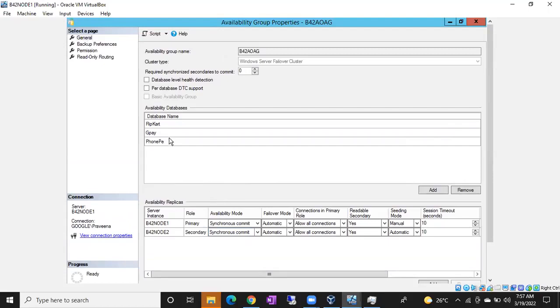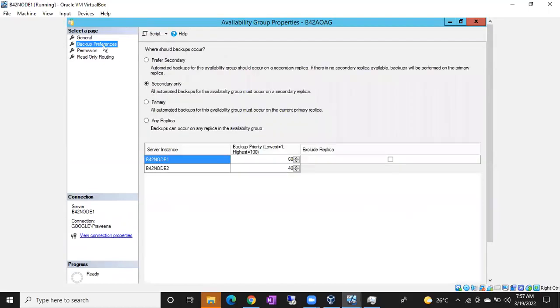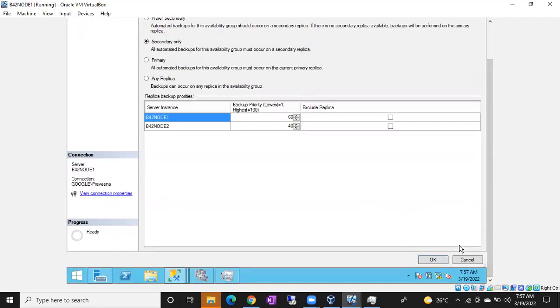Under your AG group properties, if you want to change the backup preferences, you can change them again by going to the AG group properties, guys.